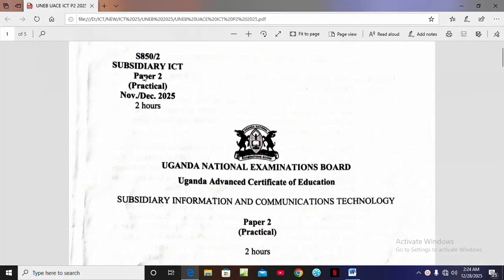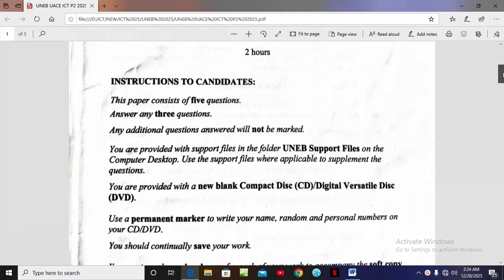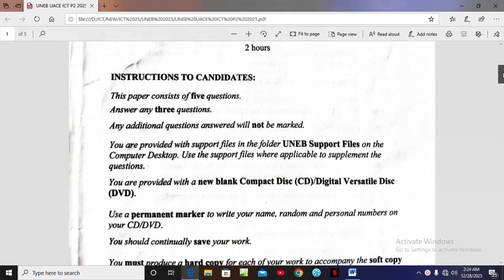We are going to look at ICT, that's paper 2, which was done in 2025 by the Ghana National Examination Board, that is this year. For this paper, the instruction is that you have to attempt 5 questions, and we are going to look at all of them. However, today we're going to attempt only item 1. That is question 1, and it's about word processing.